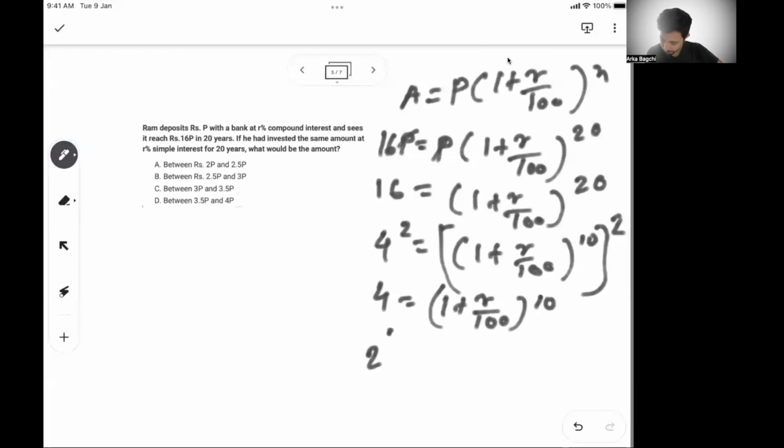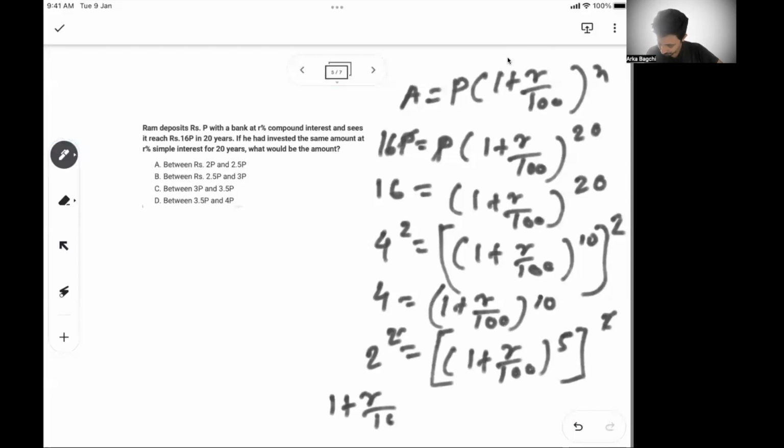Similarly, I can make it square further: 2 square is (1 plus R by 100) whole to the power 5, whole square. Can I write (1 plus R by 100) whole to the power 5 is equal to 2? So what does this 2 mean? 2 means your money has doubled. Your amount is 2 times your principal. So your principal has doubled in 5 years.